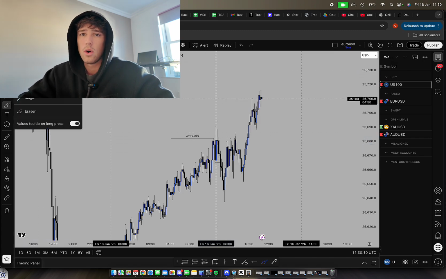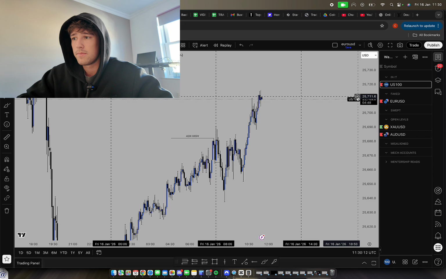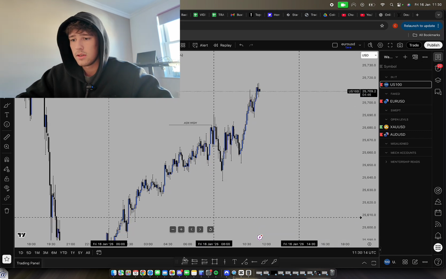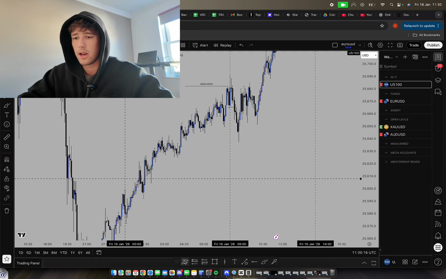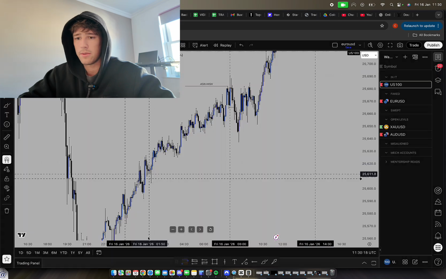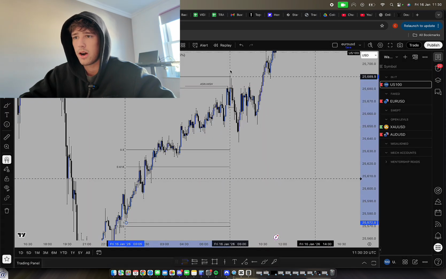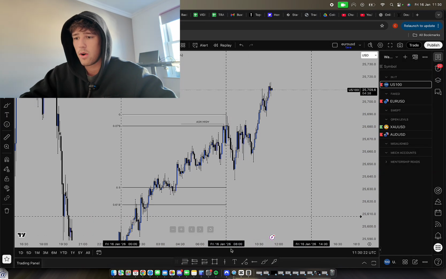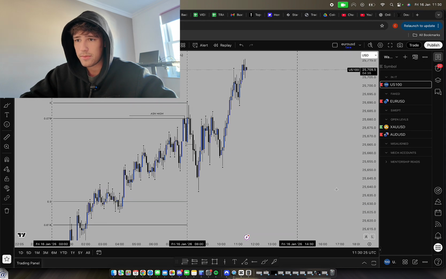So for me now, all I needed to do was wait for a fake out. I'm going to draw my fib tool from the previous session low to the highest point after the sweep, and look for the candle after the first bearish candle to tap back in.